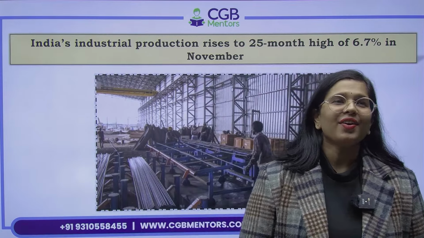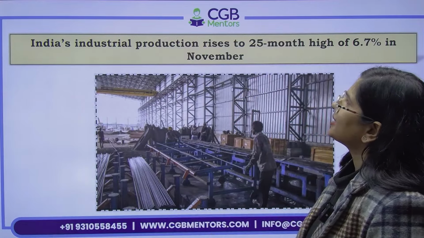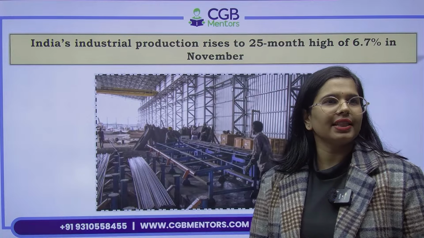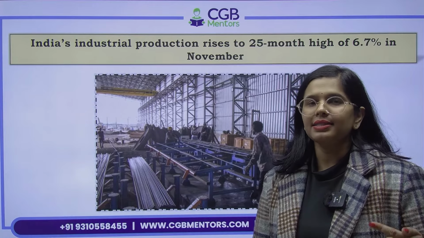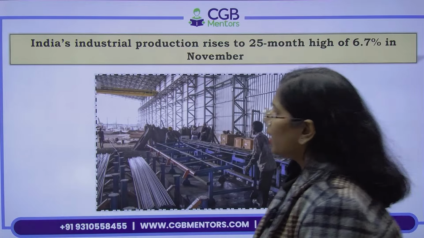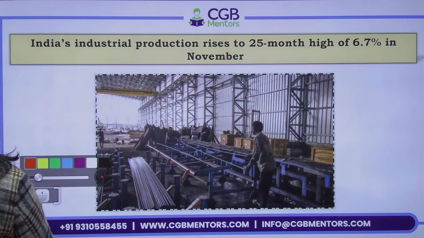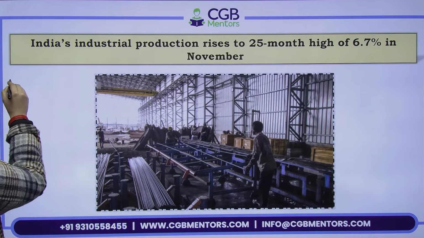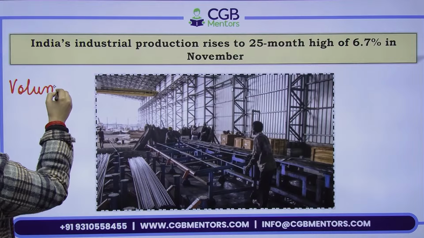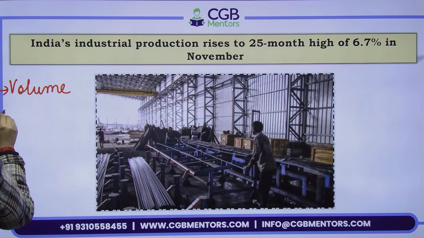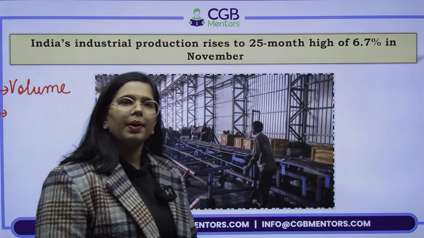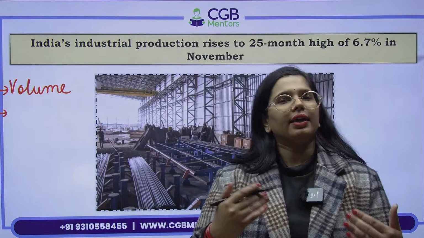So anyway, wherever this particular item comes related to IIP, the first thing that comes to my mind is that let us revise the static. So index of industrial production, what it talks about is volume of production. With volume, we try to guess what is the level of industrial activity in India. If your production is higher, obviously your economy's GDP will also increase. Production will increase, then GDP will increase. The direct linkage is there. So what do we do in this index? We measure the quantity, volume.